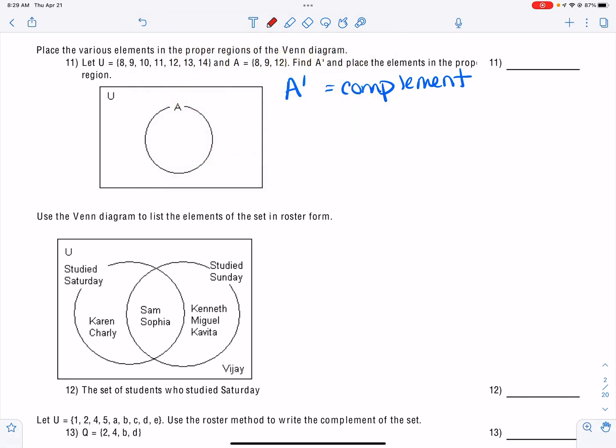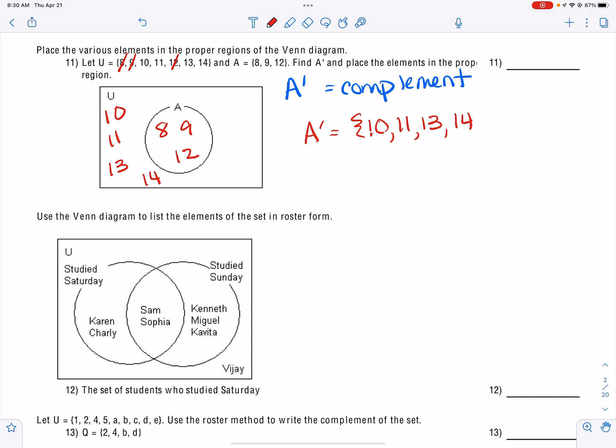It looks like A contains 8, 9, and 12. And the universe, which is the box, contains everything that's not in A. We've already used 8, 9, and 12, so the ones that are not in A are 10, 11, 13, and 14. We would write that as a set, A complement, and just list those. They don't necessarily have to be in order, but usually they are, okay?